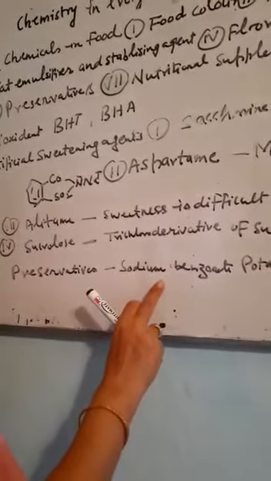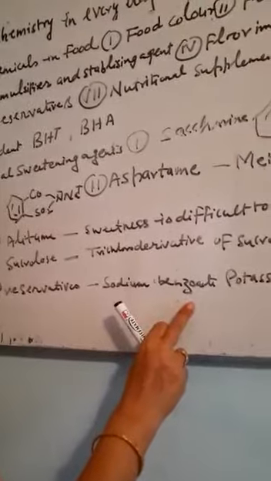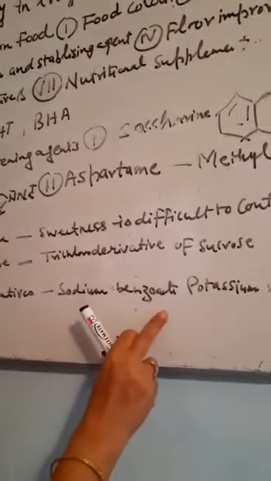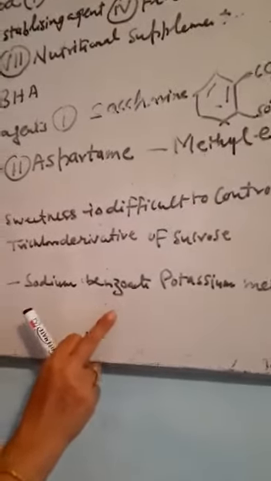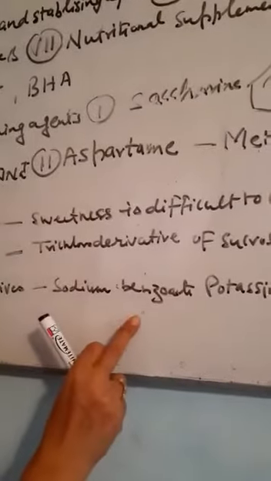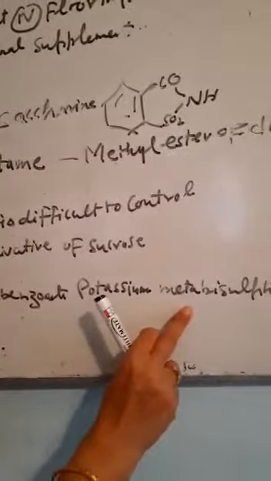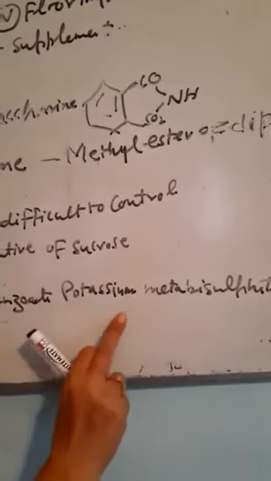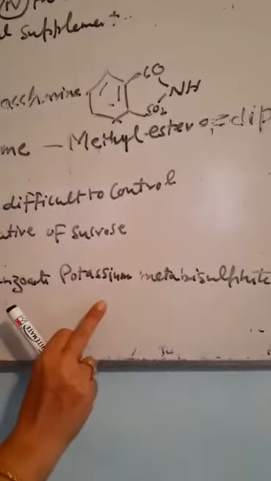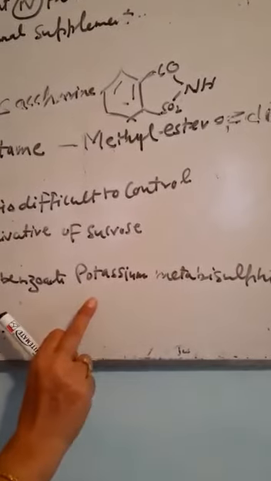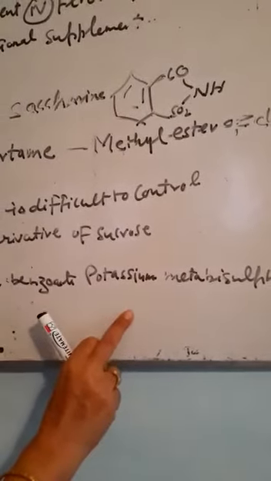Now there are two chemicals. One is known by the name of sodium benzoate. In all the colorless fruit squashes, etc., sodium benzoate is used. Potassium metabisulfite is used in jams, jellies, etc. It gives sulfur dioxide, which is lethal for microorganisms, but in low concentration it does not affect the human body.